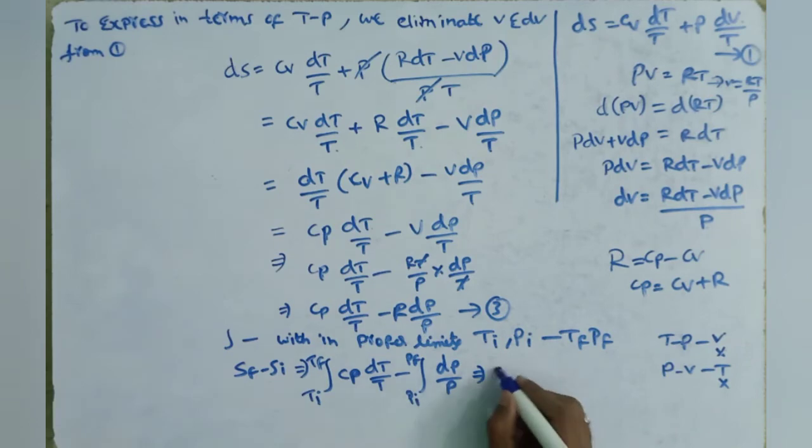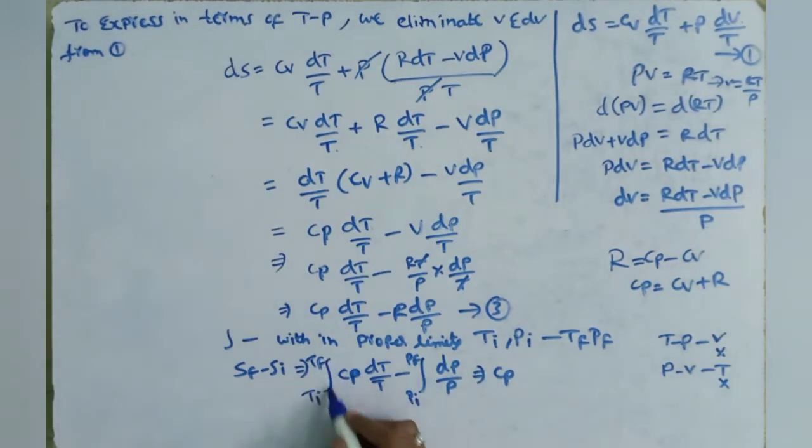Cp is constant, so we write it out of the integral. The integral of 1 by x dx is the same as before.